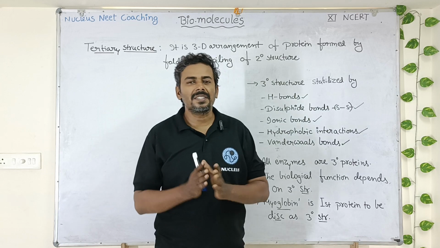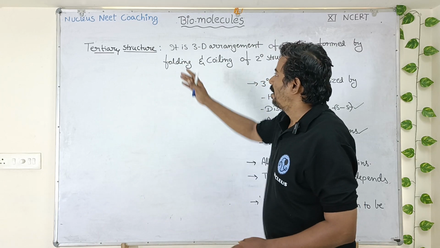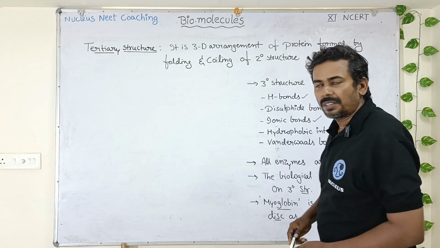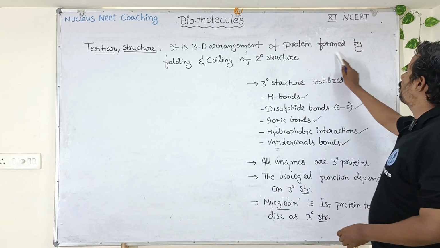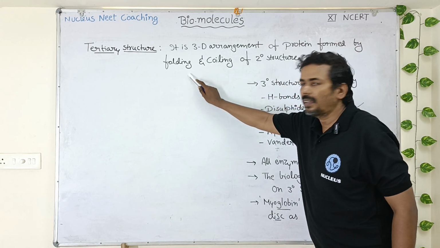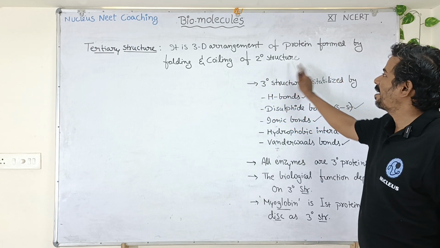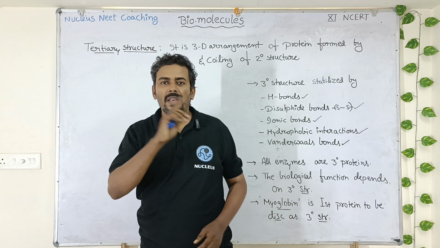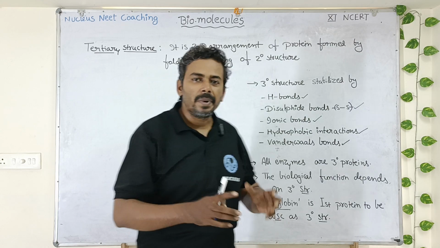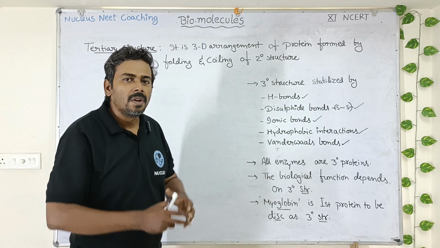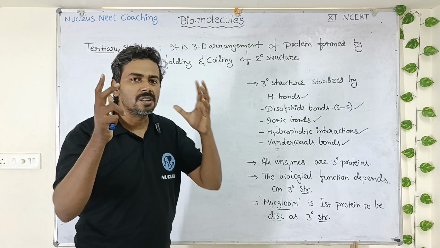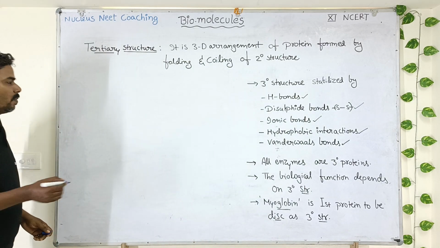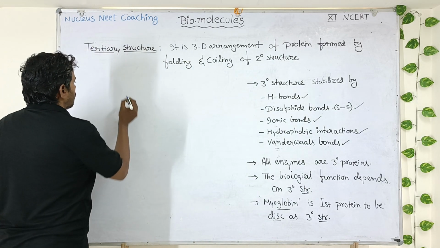Students, now let us see tertiary structure of protein. A tertiary structure is a three-dimensional arrangement of protein formed by folding and coiling of secondary structures. The secondary structures undergo folding and coiling repeatedly, one over each other, to form a complex three-dimensional structure, which we call the tertiary structure. So, we can visualize tertiary structure like this.